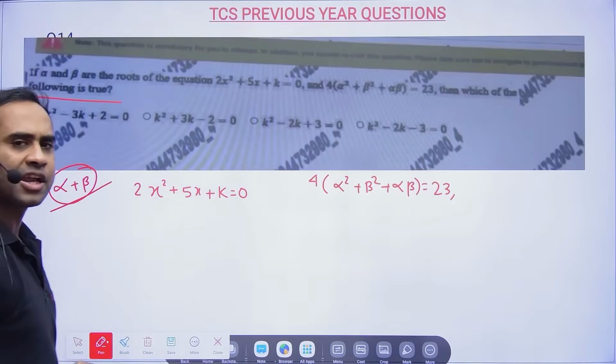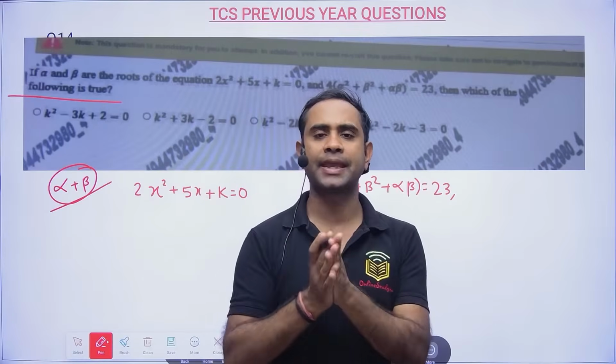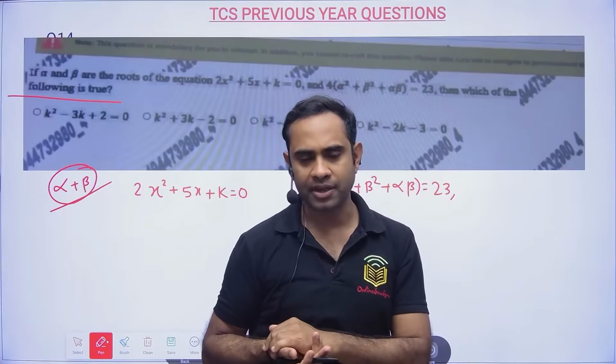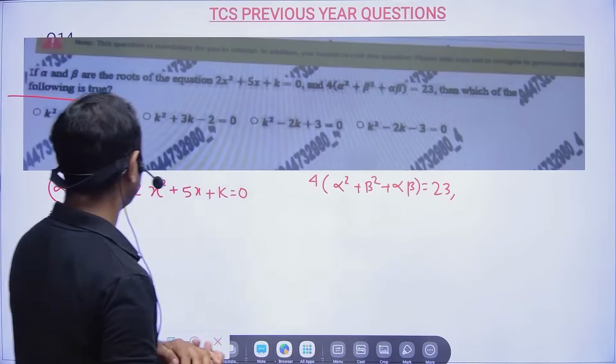Quadratic equation is one of the very important topics in aptitude. TCS always asks questions from quadratic equations, so let us try to solve it.